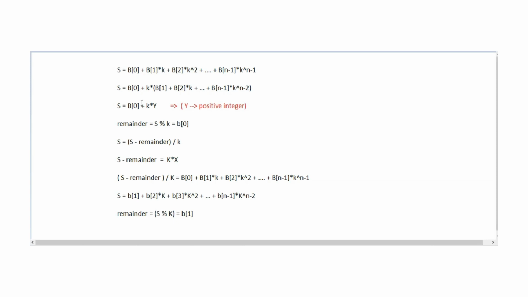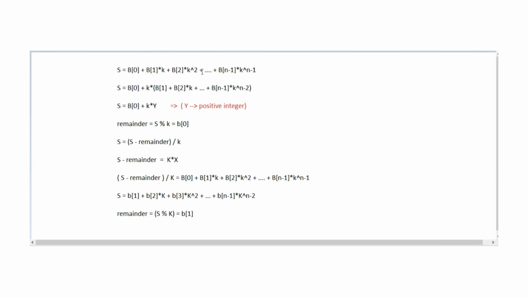After opening that summation, we get b0 plus b1 times k plus b2 times k to the power 2, up to b_(n-1) times k to the power n minus 1. We put in the i values, with i ranging from 0 to n, and we get this as the s value.